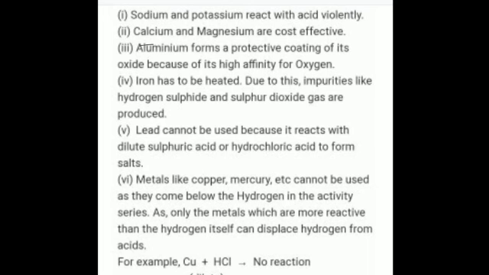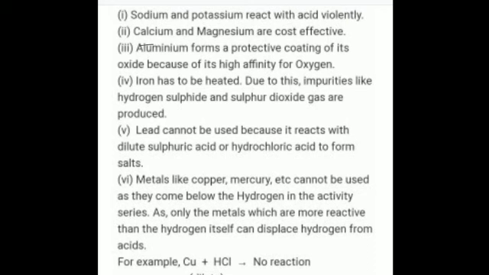Is that clear? So we cannot use iron also. And lead forms other compounds, for example lead chloride with dilute hydrochloric acid and lead sulfate with sulfuric acid respectively. Is that clear? So it reacts with dilute sulfuric acid or hydrochloric acid to form salts.